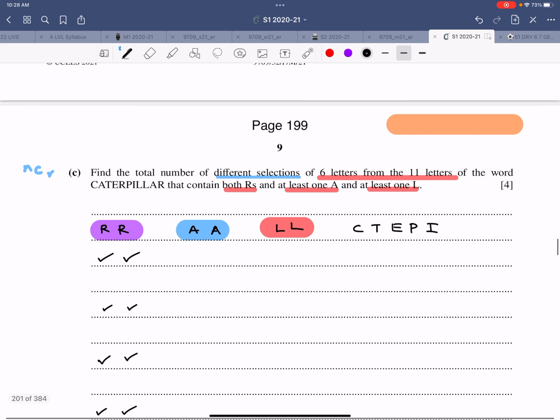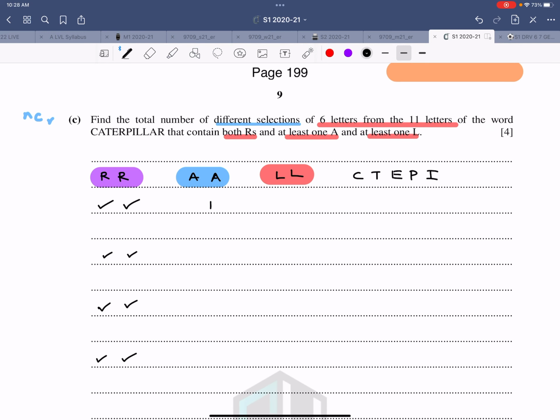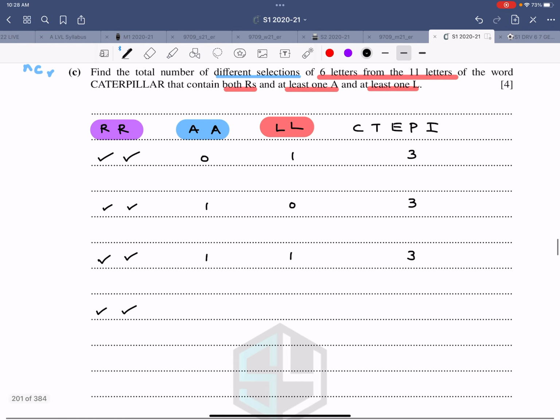And you need at least one of each. So it could be 1, 1 and 2. Let me first write all the options. Can we have some more?